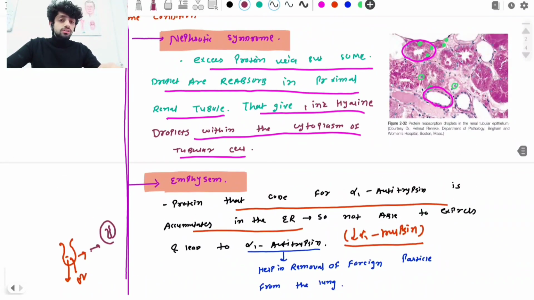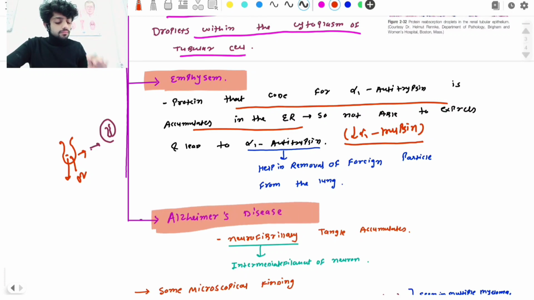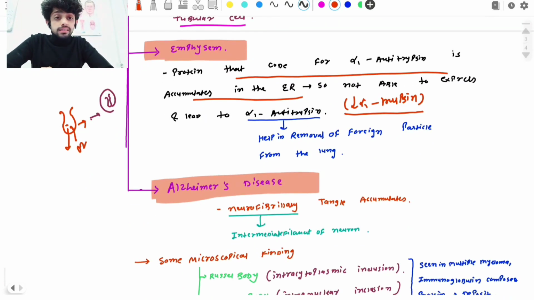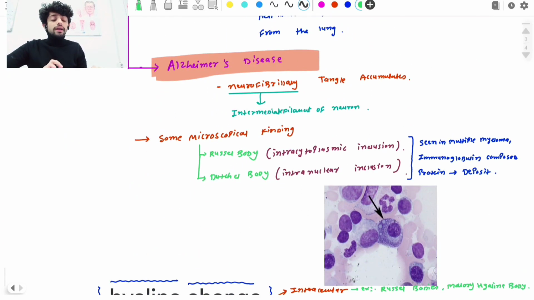So remember, protein accumulation can also lead to emphysema. And the last one is what? Alzheimer's disease. What happens in Alzheimer's disease? Neurofibrillary tangles accumulate. What is the meaning of neurofibrillary tangles? These are the intermediate filaments of the neurons. Every cell has its intermediate filaments, and in the same way neurons have theirs, called neurofibrillary tangles, which accumulate inside the cells and can lead to the development of Alzheimer's disease.